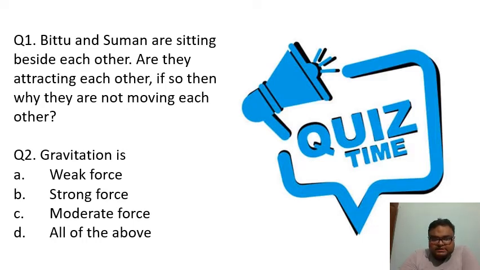Okay, right. So here, as per this question, we are seeing that there are two individuals. First one is Bittu, let's name him B. And then there is another student, let's name him S, or Suman. So obviously Bittu is attracting Suman, and Suman is also attracting Bittu, because they have bodies and they have mass.